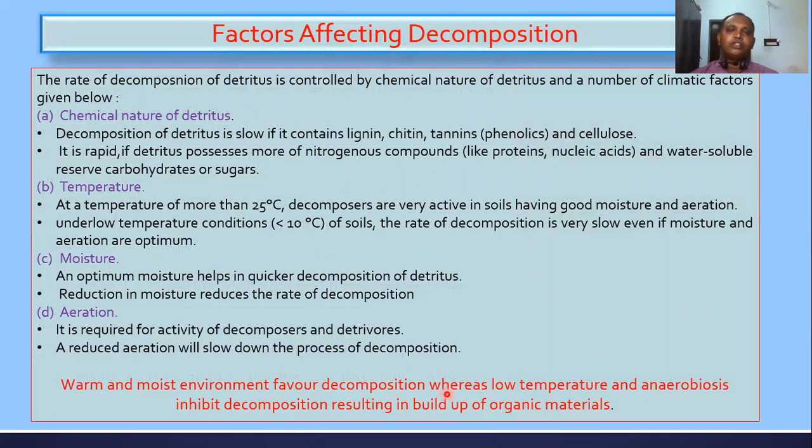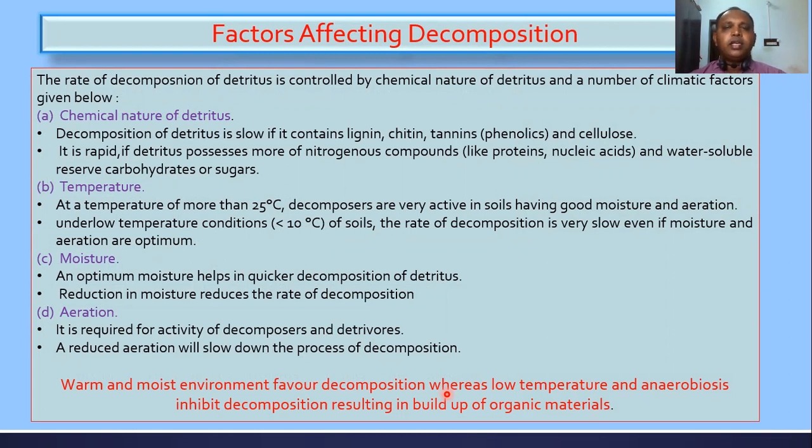And next we have to see what are the factors which affect the decomposition process. Decomposition is a purely biological process, but the rate of decomposition of detritus may be affected by a number of physical as well as chemical factors, right?